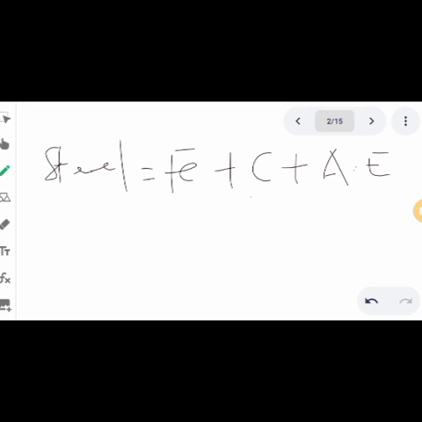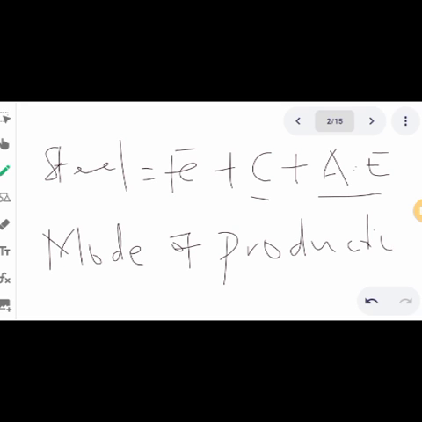Now the reason why we have different categories of steel is because of the carbon content, alloying element, and the mode of production. There are 4 categories of steel as categorized by the American Iron and Steel Institute, and the major reason for those categories is the carbon content, alloying element, and the mode of production.